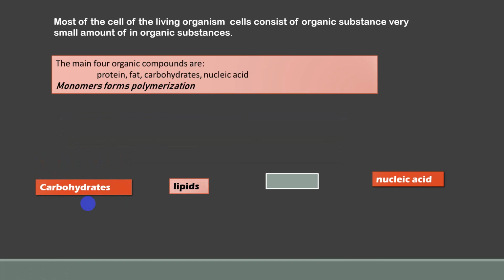What's the atom inside carbohydrate or lipids? What is the chemical structure of protein? What is the chemical structure of nucleic acid? So we should know each one of them chemically, what they are made of, what atoms form them. What is their function inside the cell? What do they do inside the cell? So let's say this again.